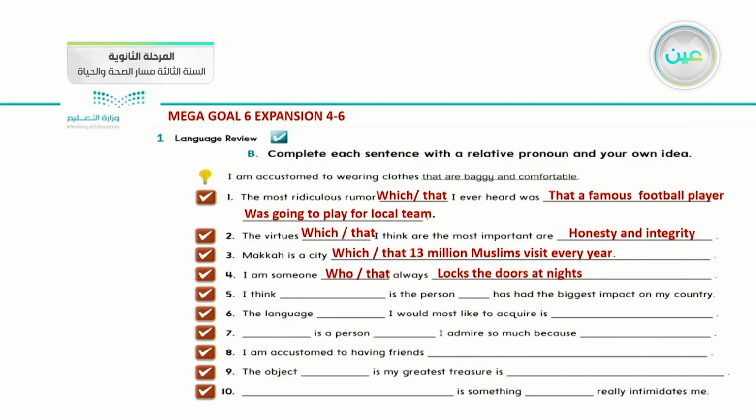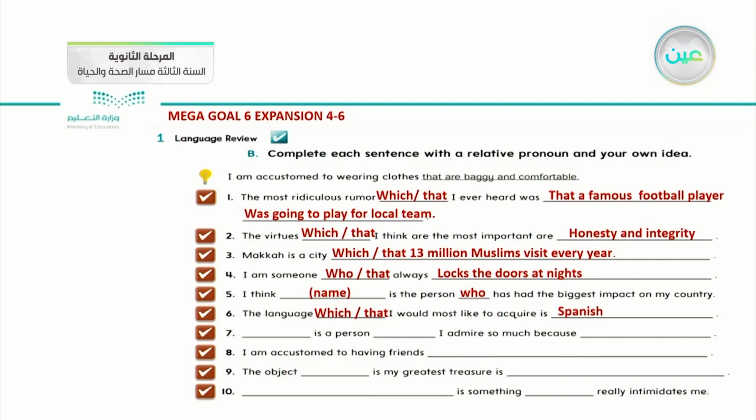Number five, I think. What do you think? I think Ali, I think Fatima, I think Muhammad, any name you can use. It is a person, so the suitable pronoun that comes with a person is who. Who has had the biggest impact on my country. Number six, the language which or that I would most like to acquire is Spanish.